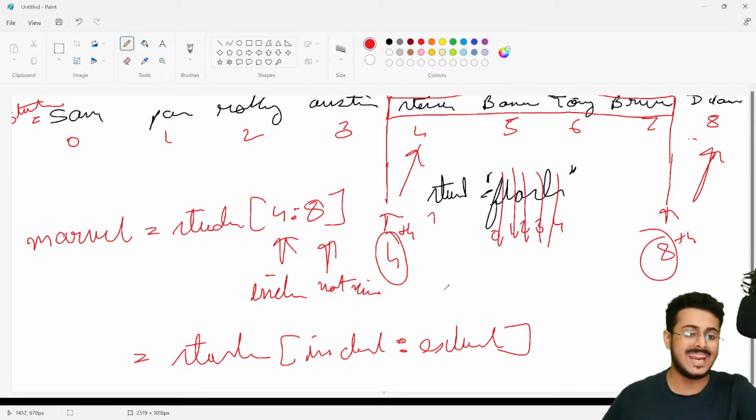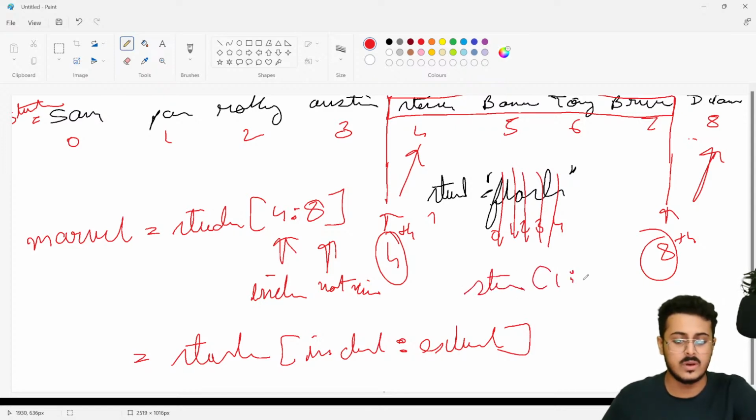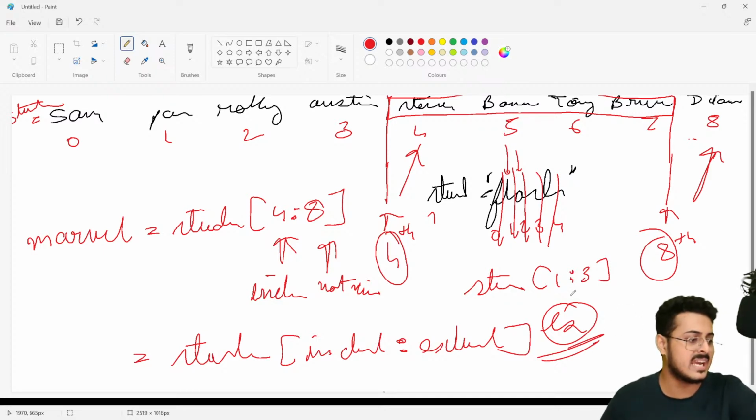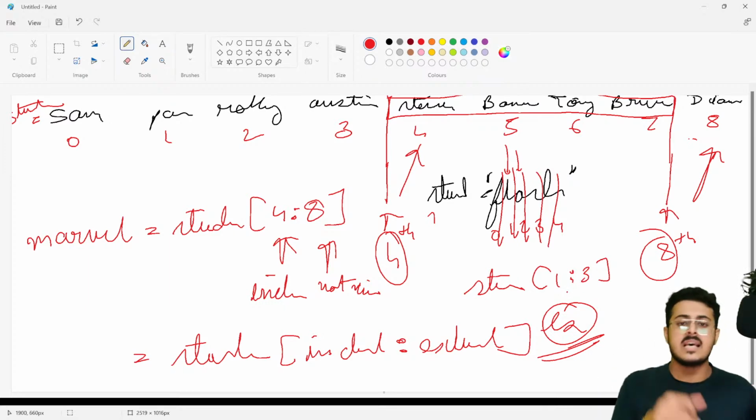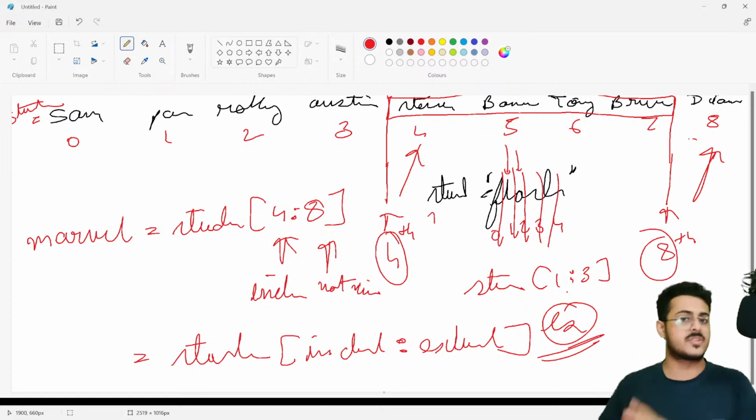If you want to get a particular part of the string, you have to use the exact same thing, student[1:3] right over here. So you will get LA as your answer, because 1 is the first index, and you want to go up till 3 but you don't want to include 3, so 1 and 2, that is LA. Whatever you learned in lists applies exactly the same in strings as well. Not a big change.